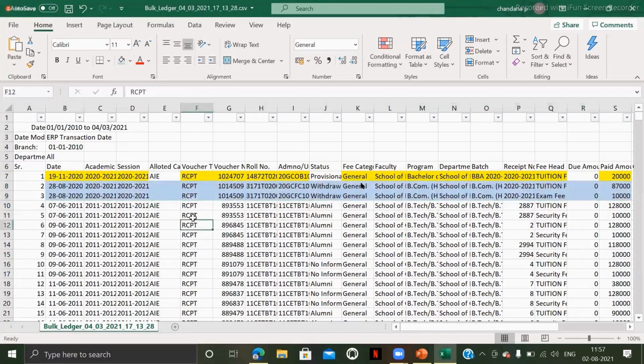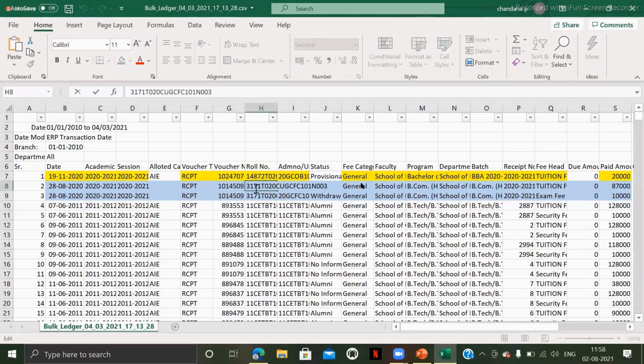Just observe this blue highlighted one. Whatever I have highlighted in yellow, one single student is making a payment of 20,000 rupees under one single fee head. He only paid the tuition fee, but every student will not be paying a single fee at a time. He might be paying his hostel fee and tuition fee at a time. He might be paying his mess fee and examination fee at a time. So that case I'm going to tell you.